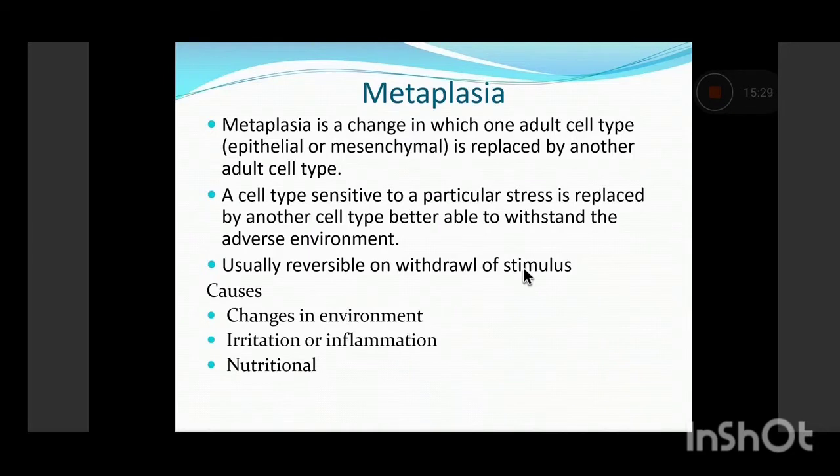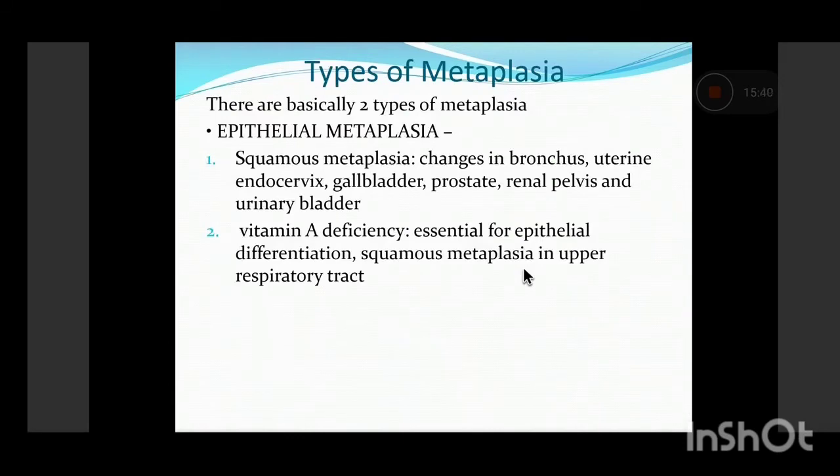Now, the cause of metaplasia is usually changes in the surrounding environment, or any kind of chronic irritation, chronic inflammation, or some kind of nutritional deficiency. Basically, there are two types of metaplasia. The first is epithelial metaplasia, which is the most common one. In epithelial metaplasia, the classic example is squamous metaplasia.